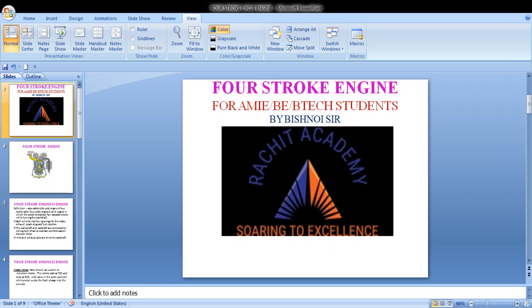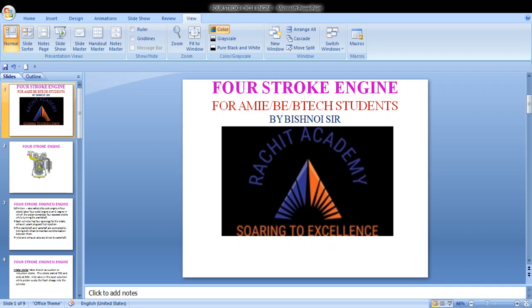Further, we have read about your piston. Piston is a cylindrical component which is fitted perfectly inside the cylinder, providing a gas tight space with piston rings and lubricants. Main function of the piston is to transmit the force exerted by burning of fuel to the connecting rod and to the crankshaft.